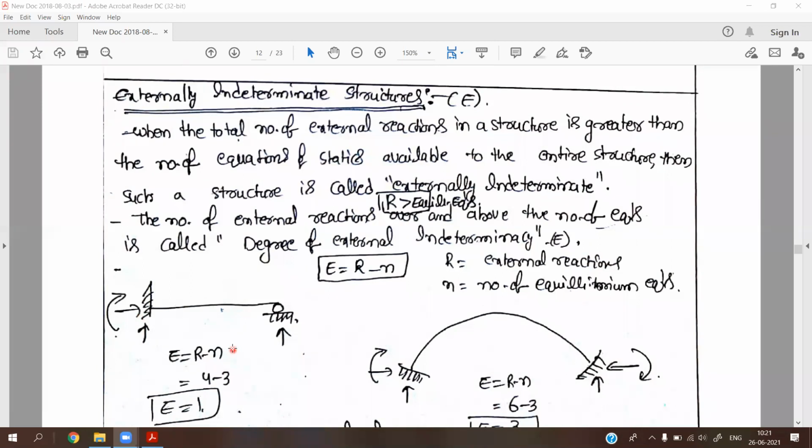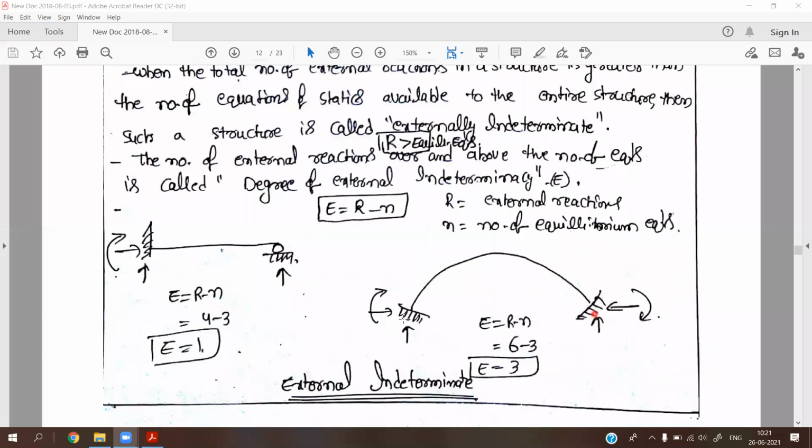This is the same as the degree of freedom or degree of indeterminacy, but this is only for external conditions. For example, I will show you the next picture. For the same type, take this two-hinged arch. Here is a fixed support and here is also a fixed support. So there are three reactions here and three reactions here, totally six reactions, minus equilibrium equations, 3.